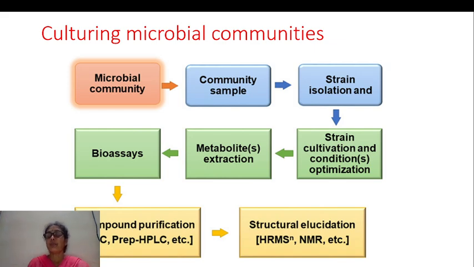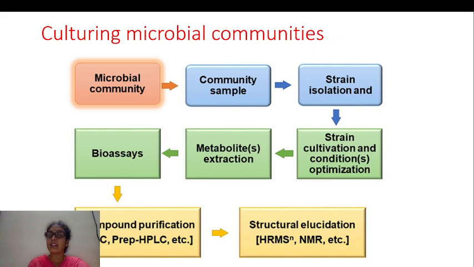So from that community sample, we have to do the strain isolation. In that community sample, there are different strains. So based on different methodological processes, we can isolate the different strains. From that strain isolation, we can cultivate the strains. That is called strain cultivation and conditions optimization. After isolating the strains, for example, bacillus is one type of strain, another one is actinobacteria, a soil bacteria, marine bacteria. Like that, different strains are cultivated at their conditions and their optimization.